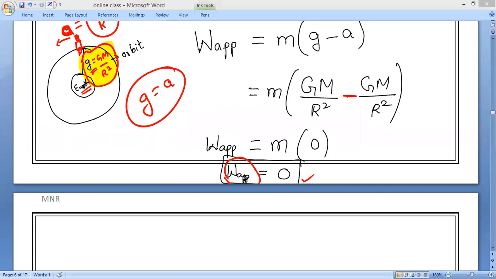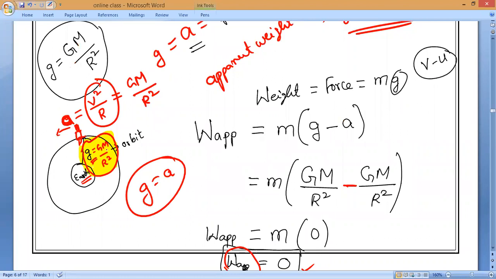We have to subtract G minus A, sir. Because the force exerted entirely by the earth is completely spent to accelerate the body. No reaction force. No reaction force from whom? From the satellite. No opposite force means the gravitational force is entirely converted to make the satellite revolve continuously. That is the centripetal force. So no opposite force, no reaction force.